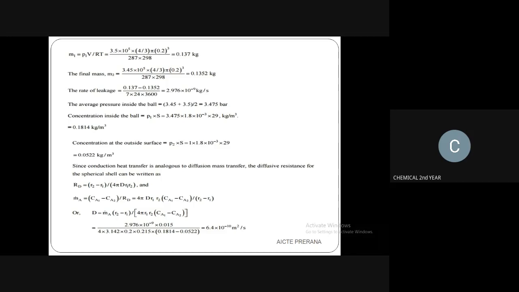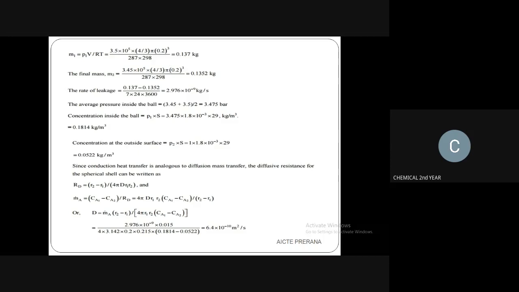You will have very little time for calculating all this, so you have to practice the problems continuously, so that you can solve them very quickly in a short time. Then only can you save more time for other problems. Not only this subject, there are many subjects: mass transfer, heat transfer, fluid mechanics, transport phenomena, chemical reaction engineering. These are all the main core subjects which will be asked in GATE.